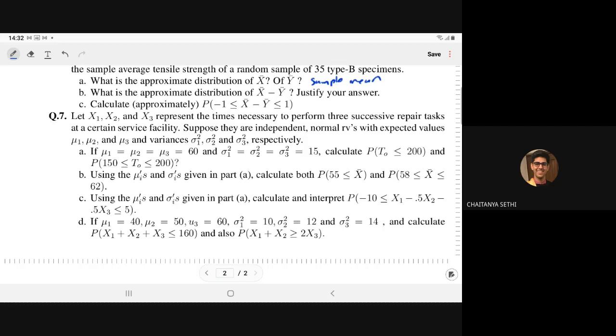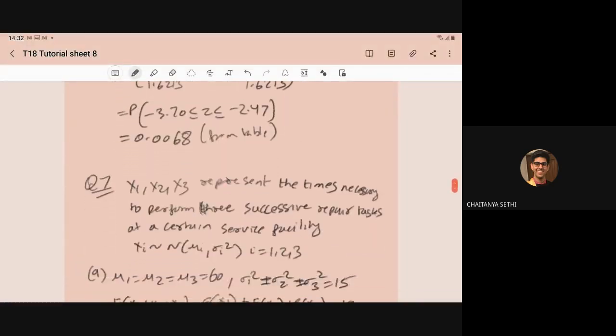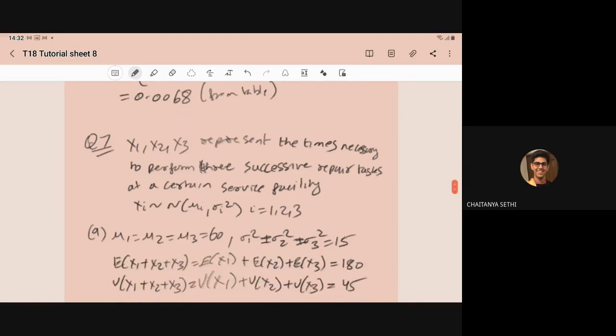So here we should specify what T naught is. In the book, it is somewhere written that T naught is the sum of the random variables, right? But if we specify it in the question, that is much better. So here it is given that x1, x2, x3 represent the time necessary to perform the 3 successive repairs at a certain service facility. Also, xi follows the normal distribution with parameters mu i and sigma i square, i equal to 1 to 3.